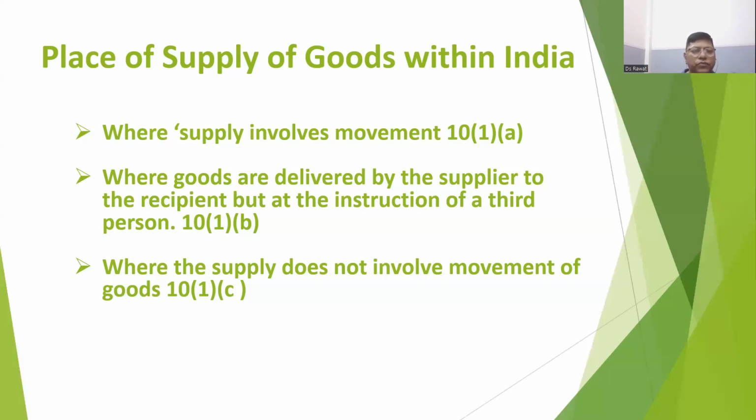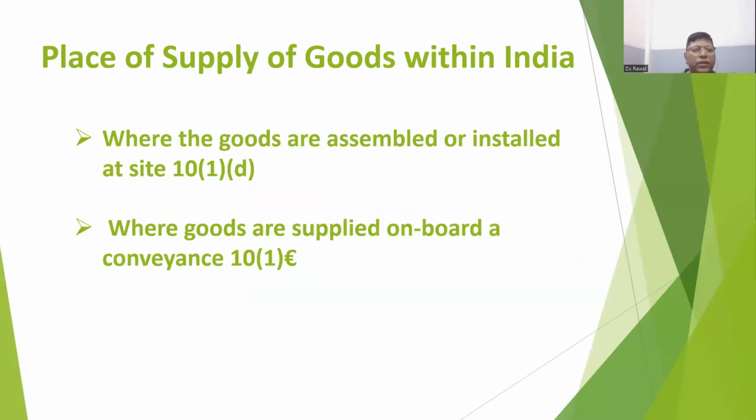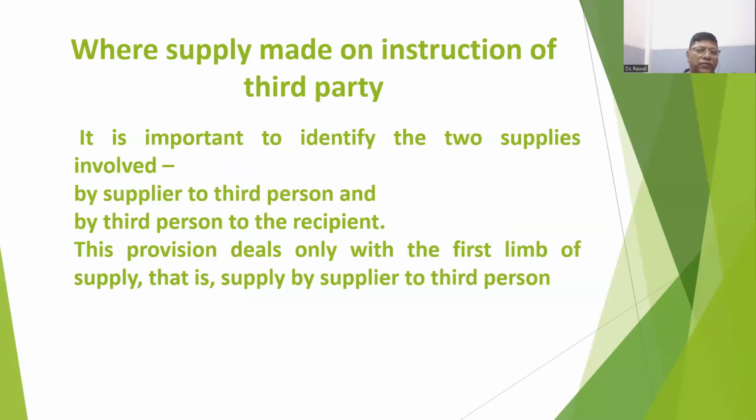Fourth is the goods are assembled or installed at site. And fifth is where goods are supplied on board a conveyance. So in these 5 situations we will determine what is the place of supply for supplies within India.